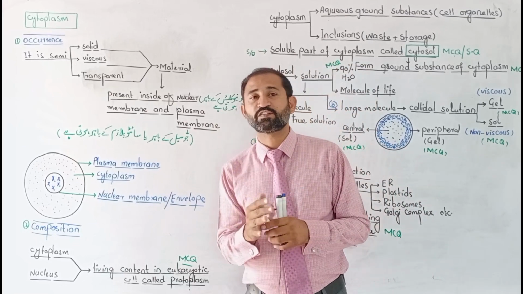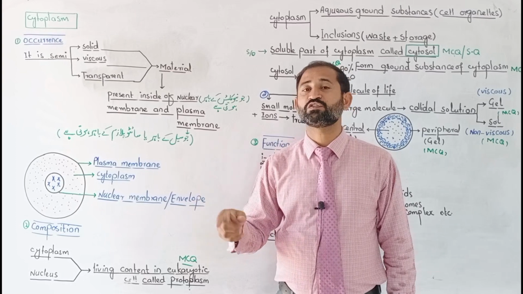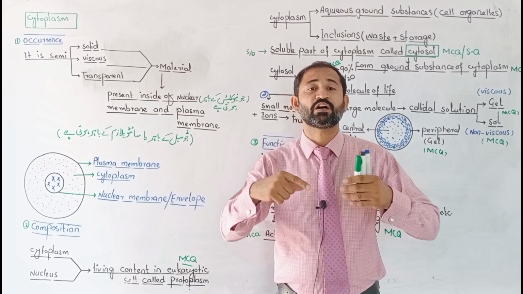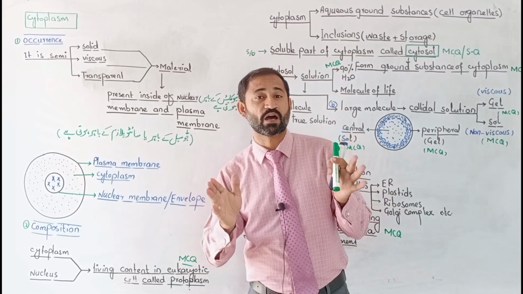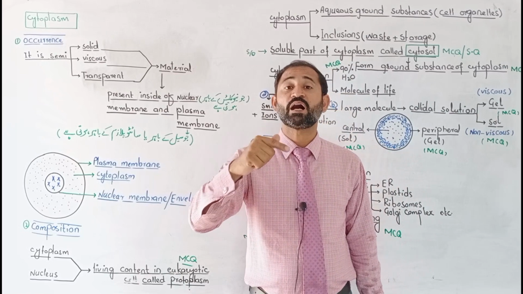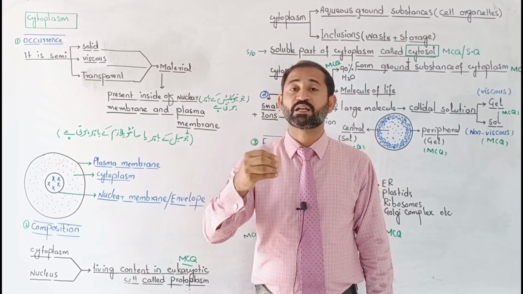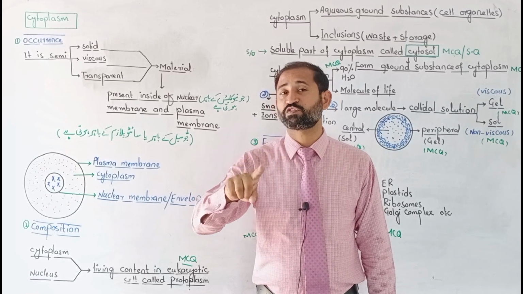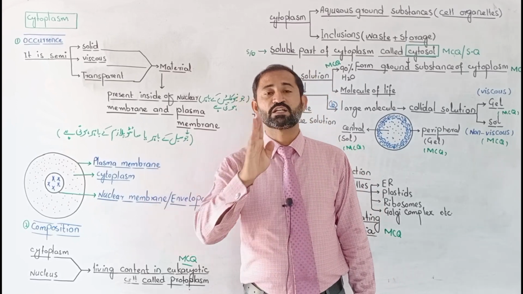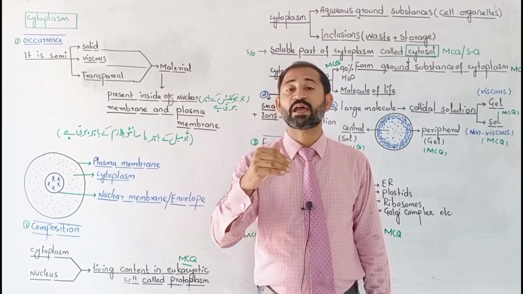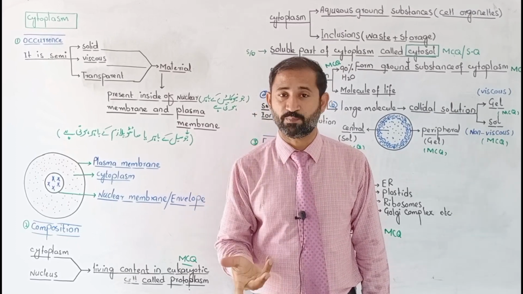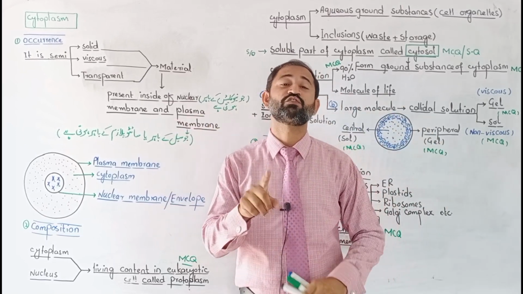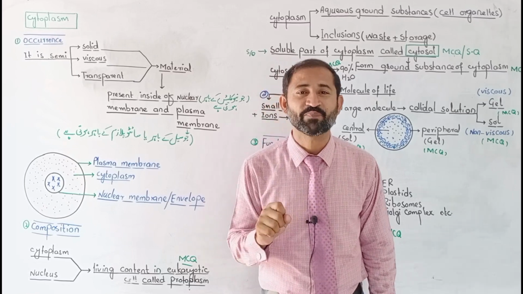The membrane that is present outside the nucleus is known as nuclear membrane, whereas the membrane that is present outside the cytoplasm is known as cytoplasmic membrane, or plasma membrane, or cell membrane. Once again, the membrane outside the nucleus is the nuclear membrane, or nuclear envelope, whereas the membrane outside the cytoplasm is the plasma membrane or cell membrane.